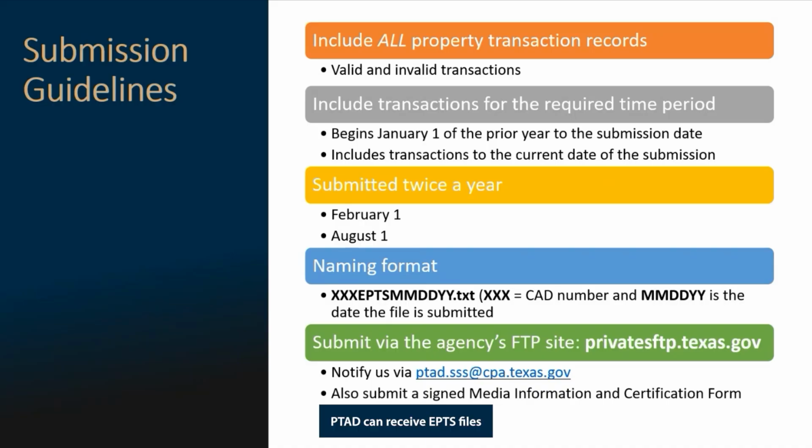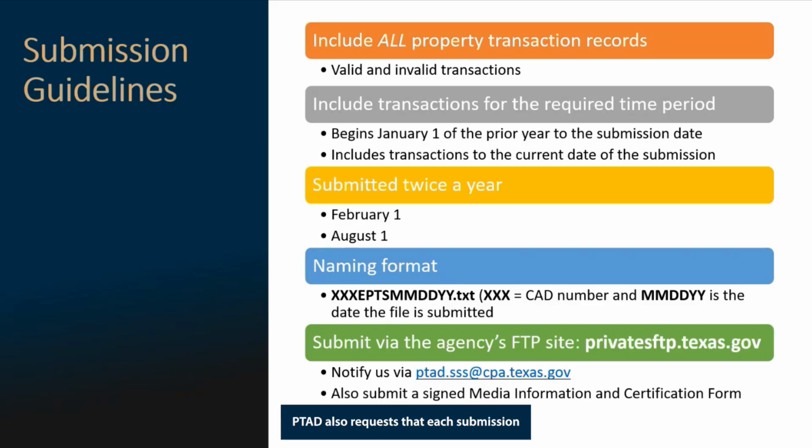PTAD can receive EPTS files via the agency FTP site. If you place a file on our FTP site, please notify us by email at ptad.sss@cpa.texas.gov. Alternatively, if the file is less than 5 megabytes in size, you may send the file as an email attachment to the same email address. The FTP site will not accept files with spaces in the file name.